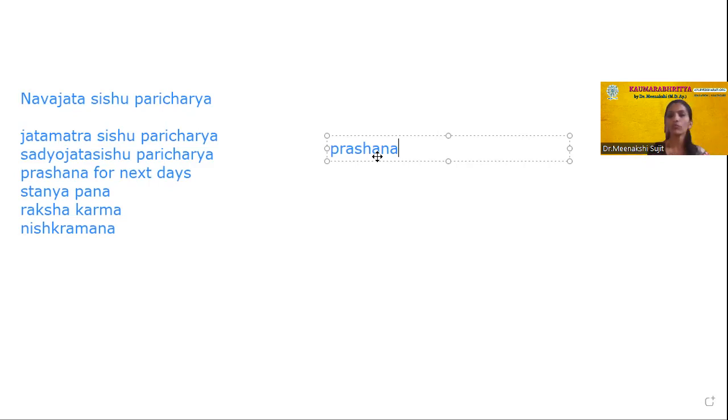The main motto of our acharyas was to beat the hunger of a baby, along with promoting longevity, immunity, intelligence, complexion, energy, and preventing the child from evil influences. These are also the indications of prashana. That is nothing but Ayushya, Varchasya, Medhya, Varnya, Balya, Punya, and Grahanirodha. These all are the results of prashana.